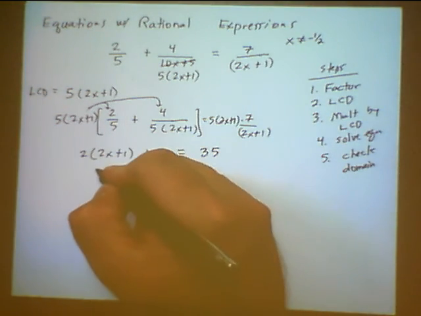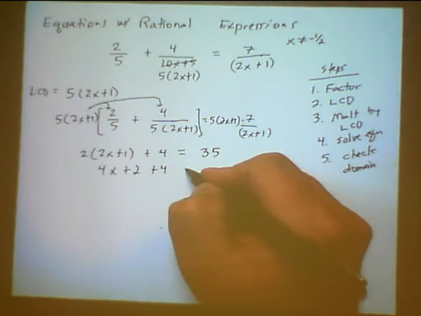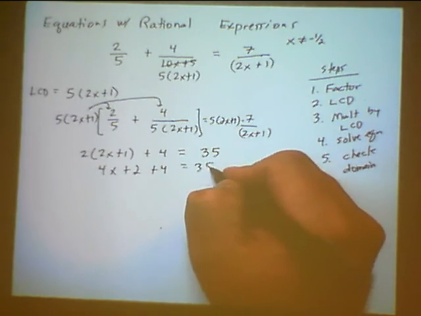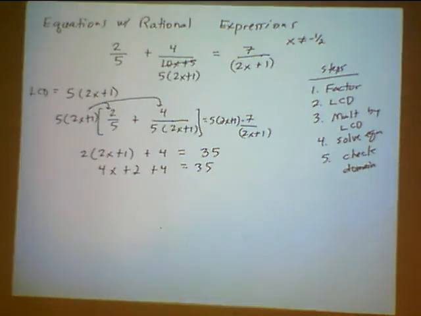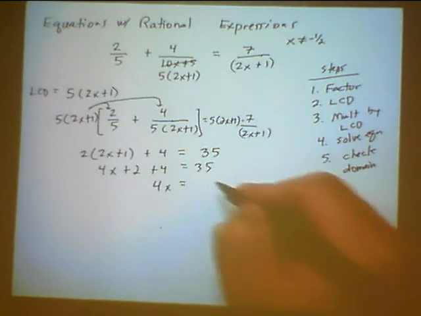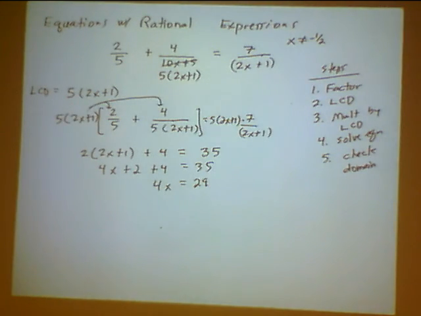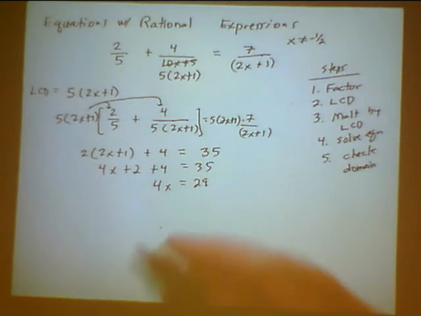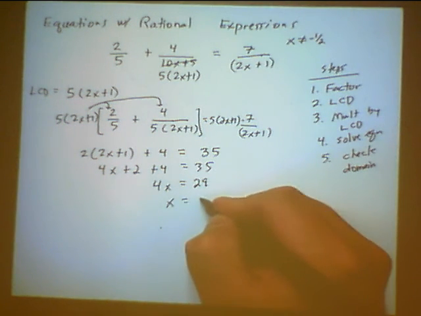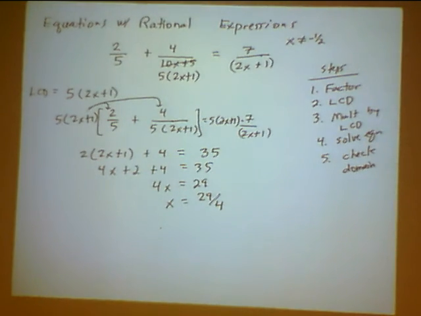If I multiply out the parentheses, 4x plus 2 plus 4 equals 35. 2 plus 4 is 6. Subtract 6 from both sides. You have 4x equals 29. Now to solve for x, divide both sides by 4. And the solution should be 29 over 4.